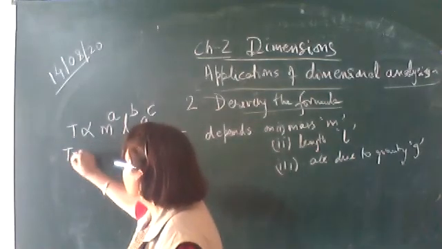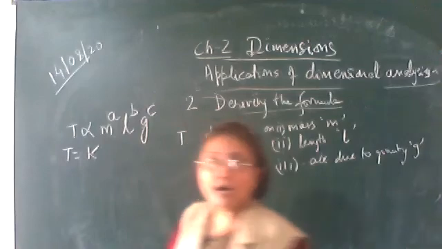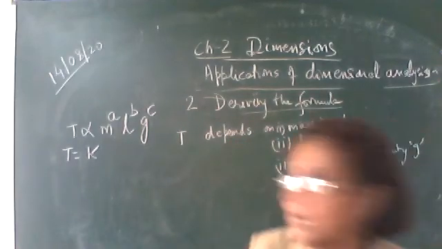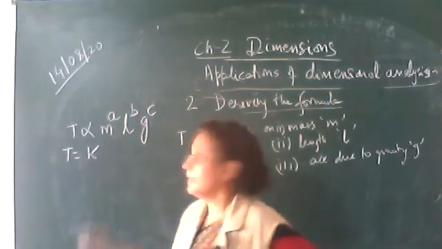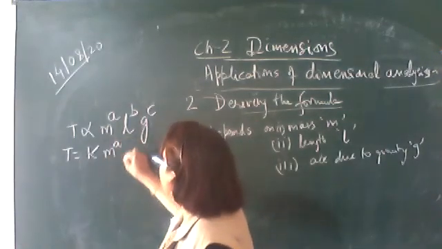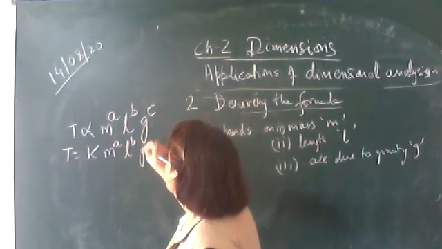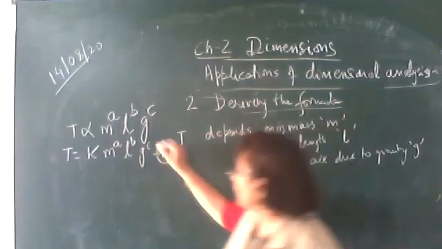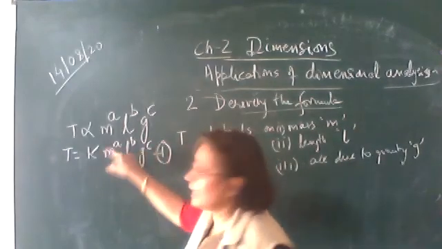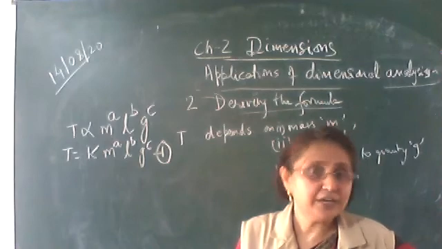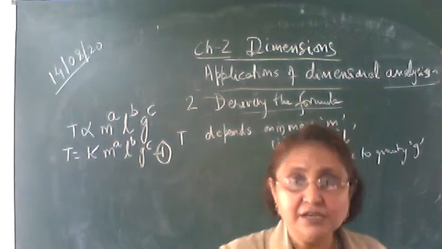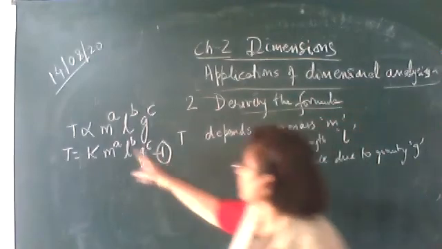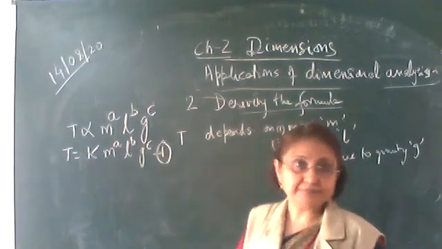Now equate it. Whenever you equate it, a constant of proportionality comes. Here let the constant of proportionality be equal to k. So T equals k, m raised to the power a, L raised to the power b, g raised to the power c. Equation number 1. Now our aim is to find out a, b and c. If we are able to find out a, b and c, we can derive the formula.